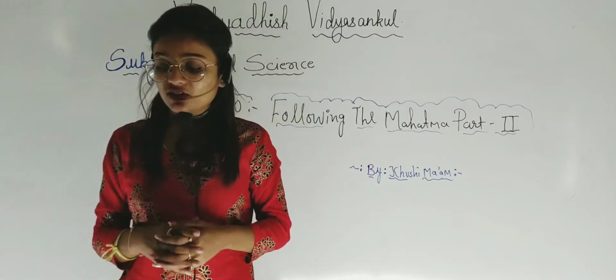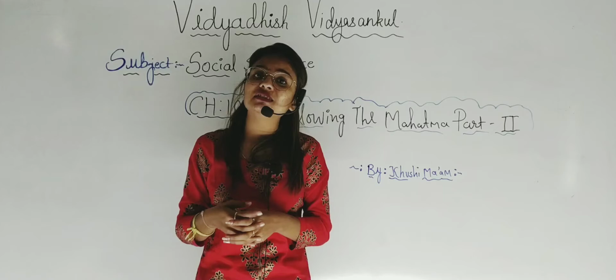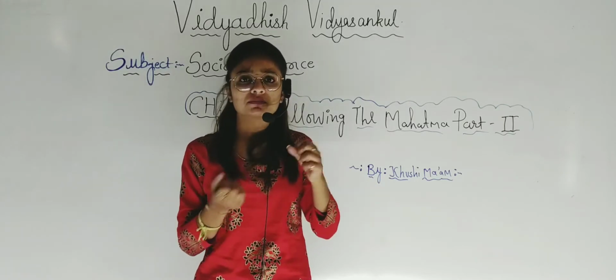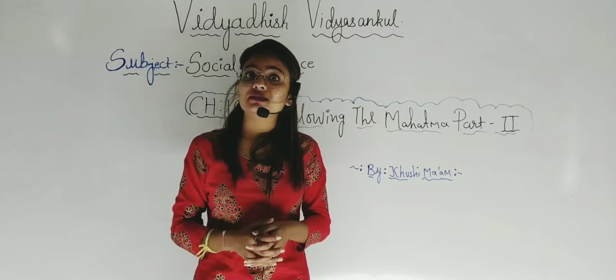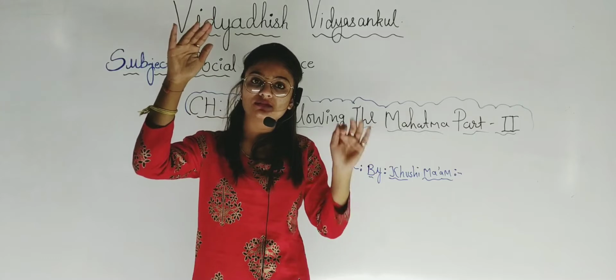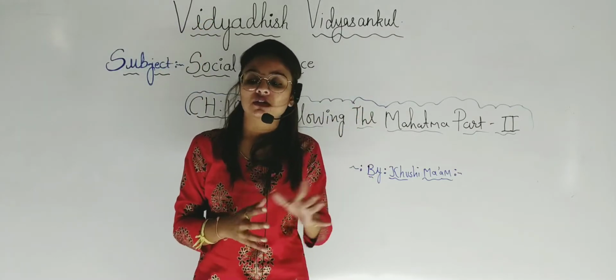Next, Gandhiji was disappointed with this, since it would divide India. Gandhiji was very disappointed with this demand, because it was the separation of the lower caste from the upper caste. That's why Gandhiji was disappointed with this demand.